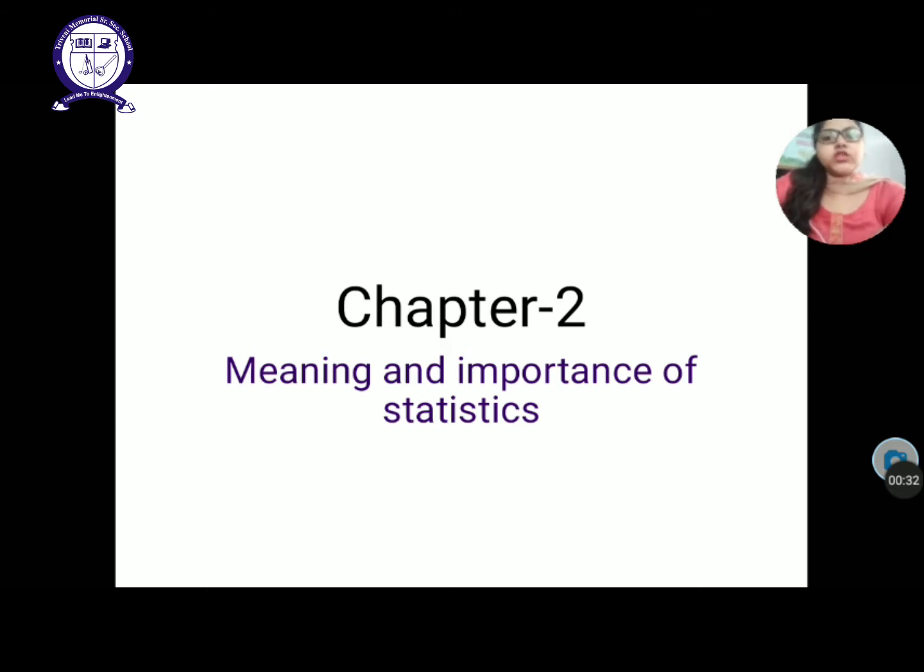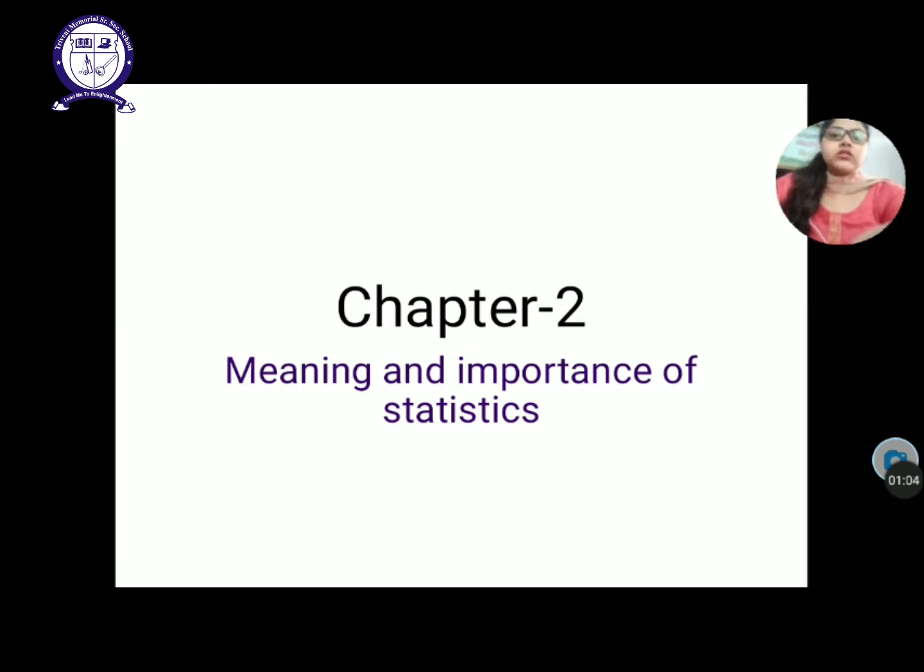Now the first one is the meaning of statistics. Firstly, statistics means aggregate of facts. When a group of numbers is used to get some information or to conduct some inquiry, that is counted as statistics. When a group of numbers is used to gain or interpret some information, then we basically call it statistics.